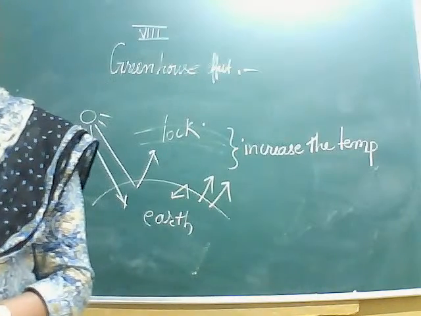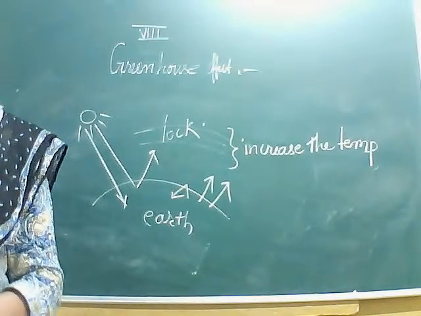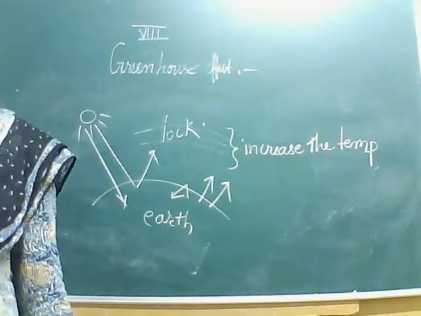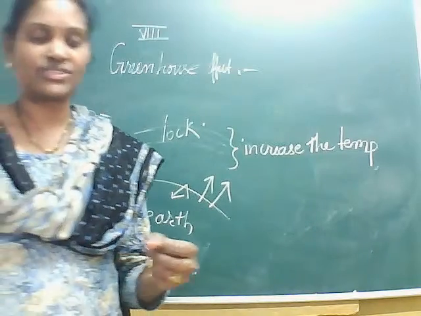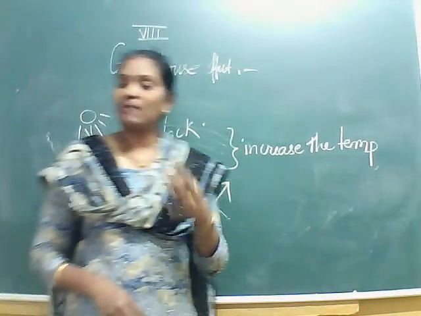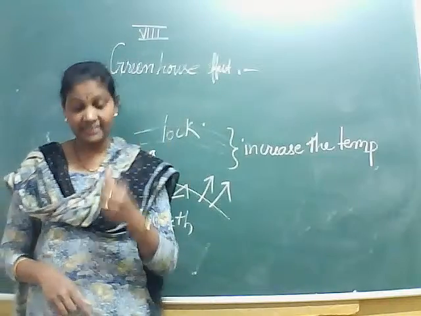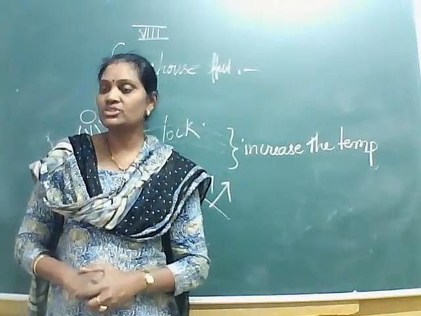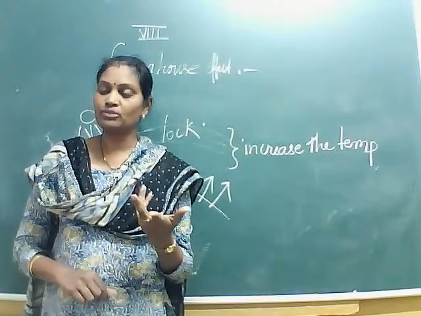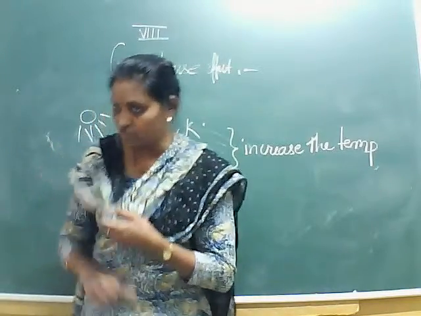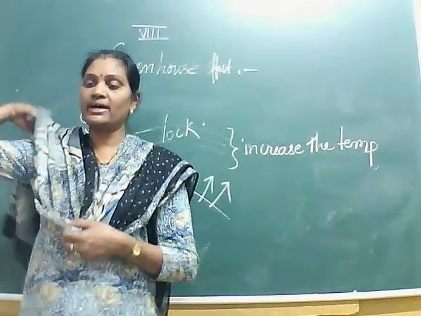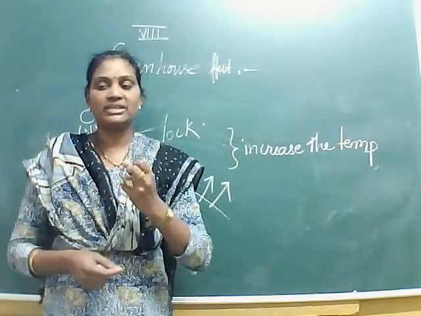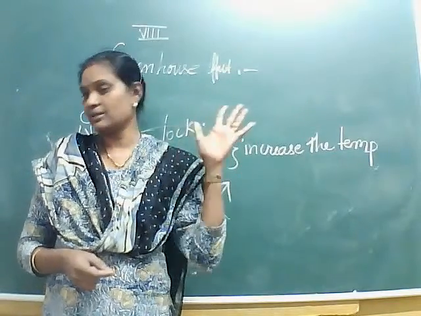So here we can see that because of deforestation, plants take carbon dioxide during photosynthesis and give oxygen, but because their number and quantity have decreased, the amount that is absorbed has become less.